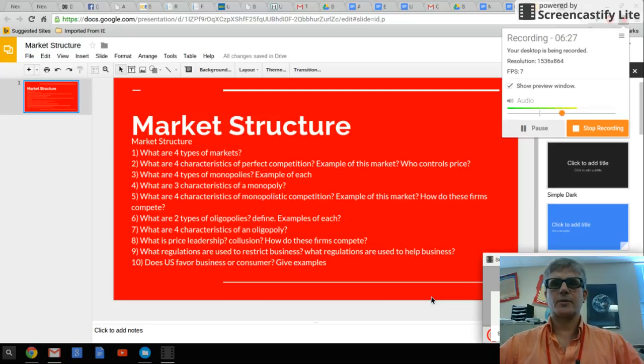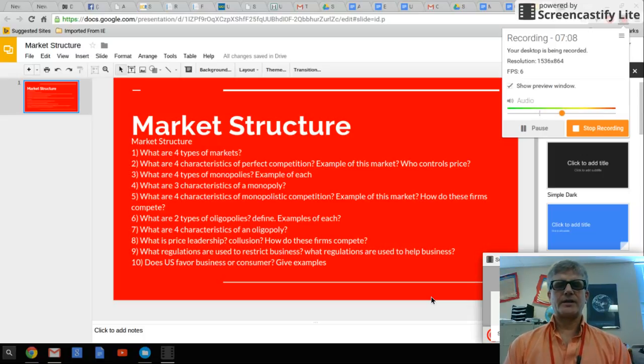Regulations that are used to restrict business could be anything from the Sherman Antitrust Act, the Clayton Antitrust Act, overtime regulations, minimum wage rules, occupational health and safety, like how to take care of your employees. Maybe there's a regulation about hours and overtime. In the textbook, there are lots of regulations that you can look at that restrict business. There's also ones like the Taft-Hartley Act, which basically allows right-to-work laws and right-to-work states, where you don't have to join a union. You can be fired for any reason, any time, and you can quit at any time.